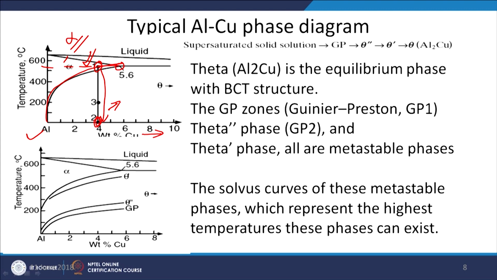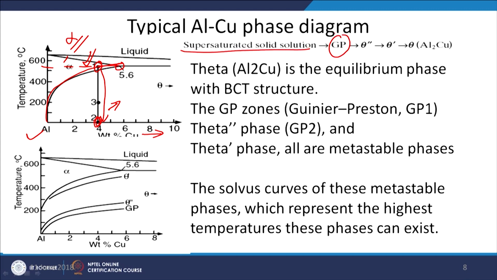During the artificial or natural aging, different types of precipitates are formed. This is the sequence in which these precipitates will be formed from the supersaturated solid solution.